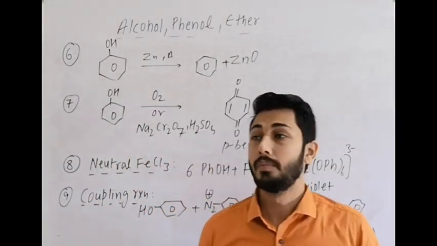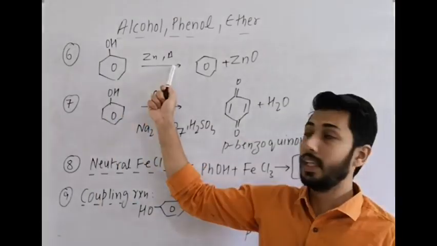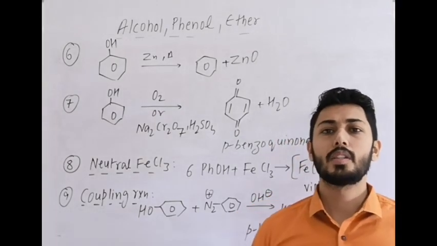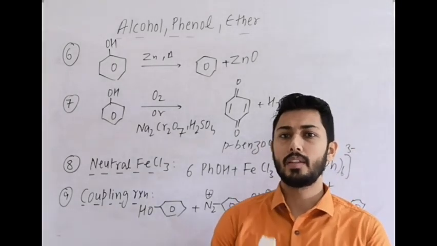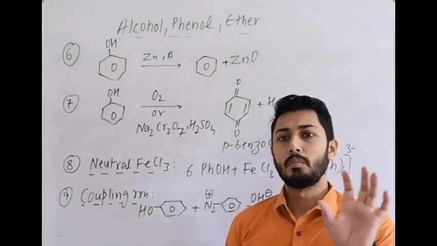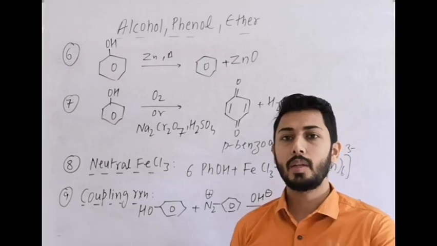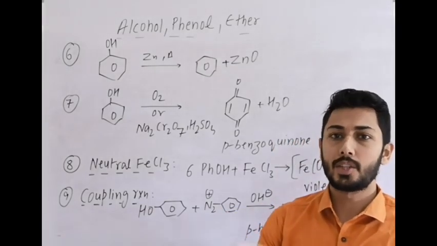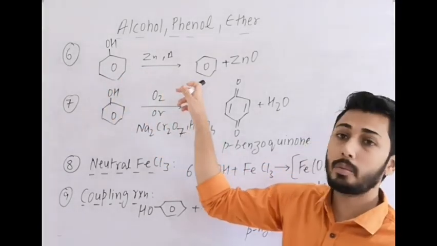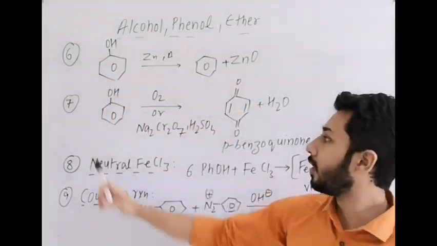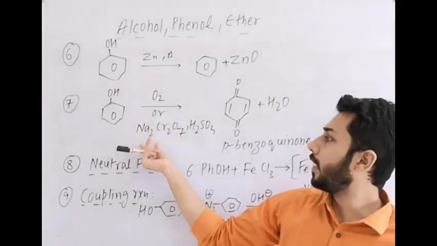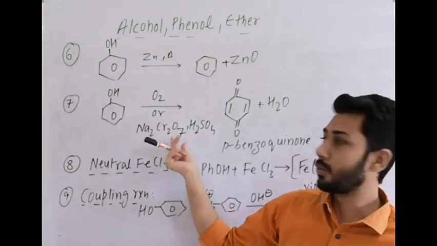Next is the reaction of phenol with zinc dust and heat. These are direct reactions and we should remember them as they are. If any reaction is given with a mechanism, then we should remember it by mechanism. Otherwise, for every reaction there is no need to write the mechanism because there are several reactions. So it all depends on the relevance of the reaction. So this is an important reaction, but the direct reaction is important. Phenol, zinc dust, heat, the final product is benzene plus zinc oxide formed. The seventh reaction is oxidation, either in presence of air or Na2Cr2O7 in H2SO4.